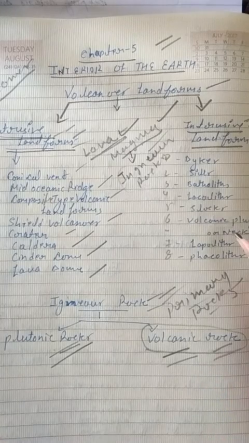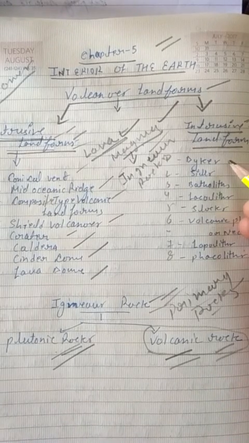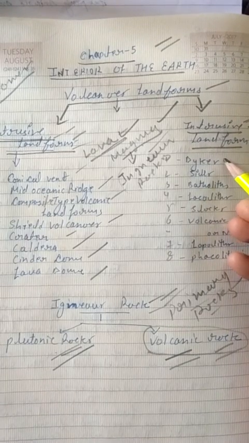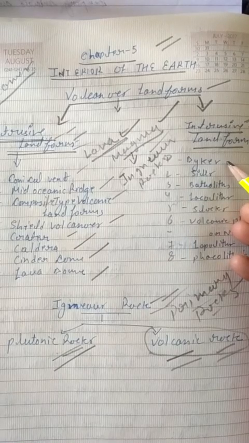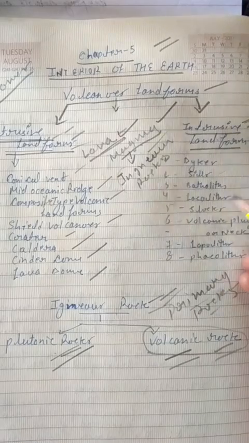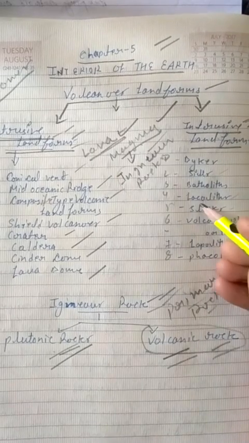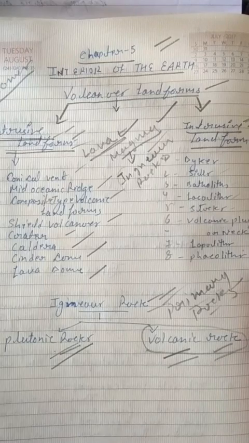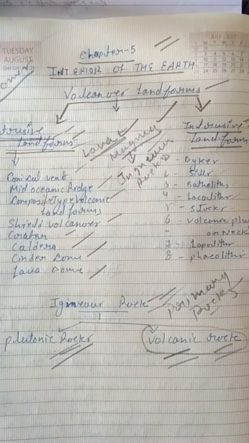And intrusive landforms can take different types of shapes. In intrusive landforms, dike is one of the important features. Apart from dike, sill, batholith, laccolith, stalks, volcanic plug, which is also called the volcanic neck, lapolith, and phacolith are some of the intrusive landforms.